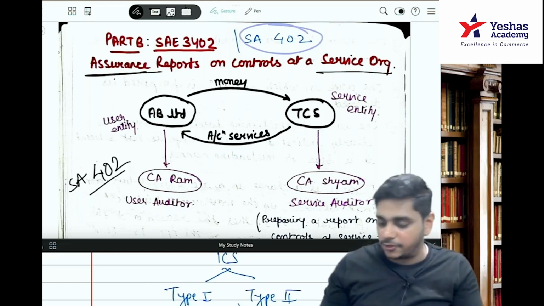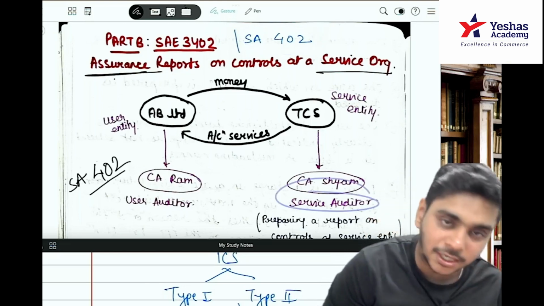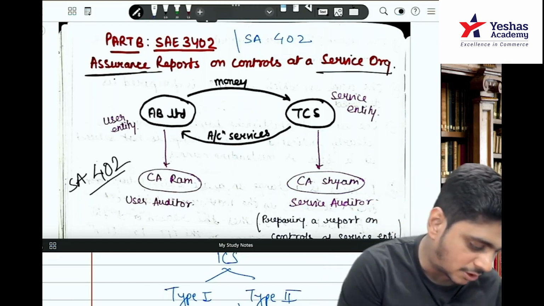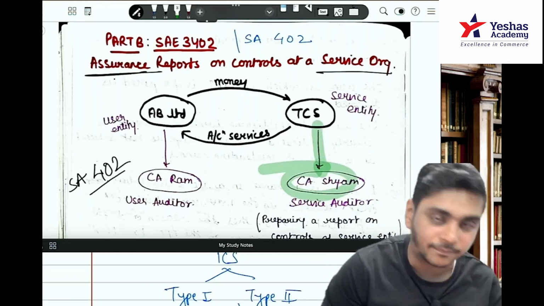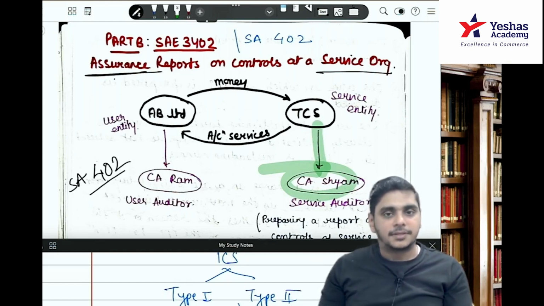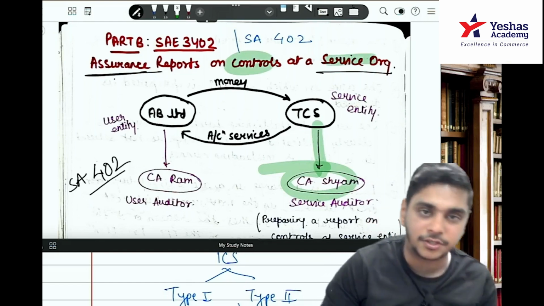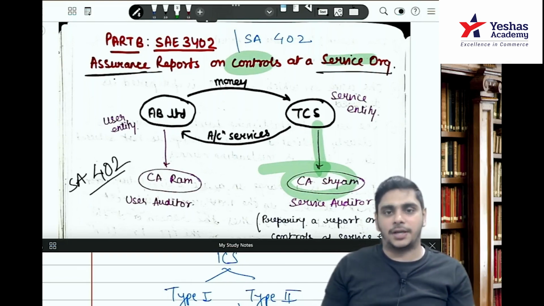That is the standard on auditing when you are doing the audit, right? Now, the service auditor has to prepare a report. So TCS will contact CA Sham, the service auditor, asking him to prepare a report on the controls at the service organization. Then which standard will we follow, guys?